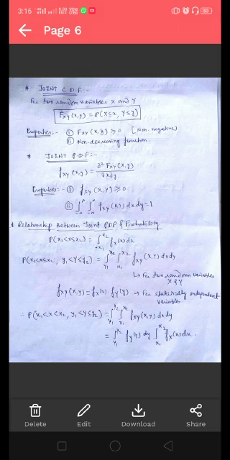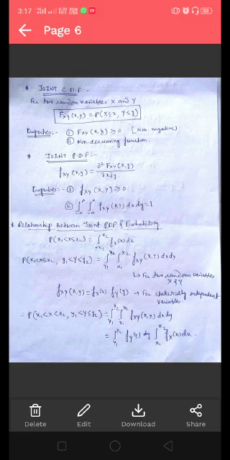Now let us define the joint PDF. So here the joint PDF of two random variables x and y is obtained by taking the derivative of the joint CDF, and it is expressed as f_XY(x,y) equals the second partial derivative of F_XY(x,y) with respect to x and y, that is, d2 F_XY(x,y) by dx dy.